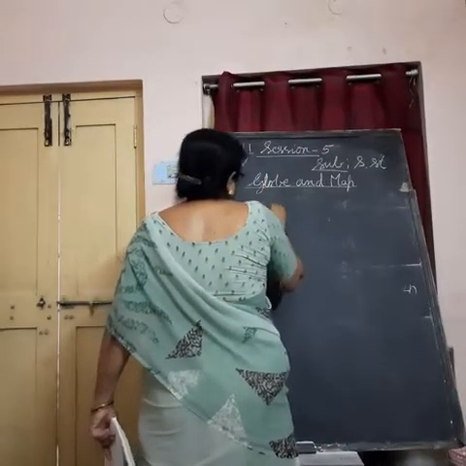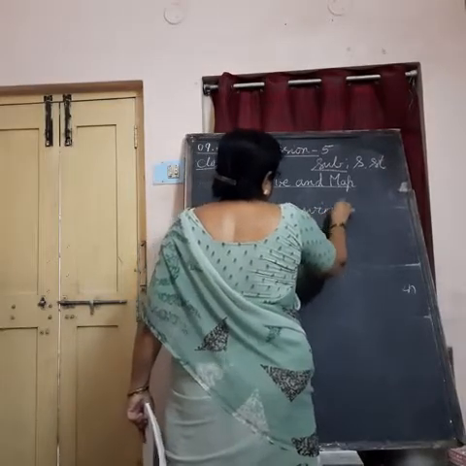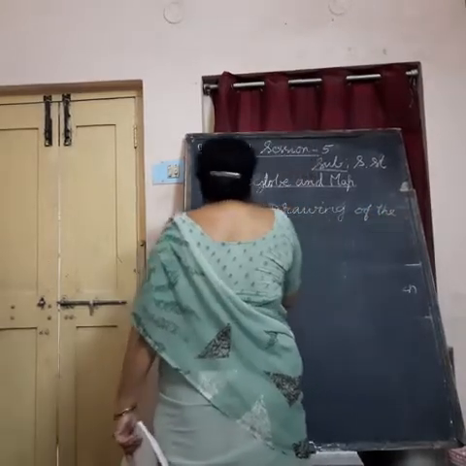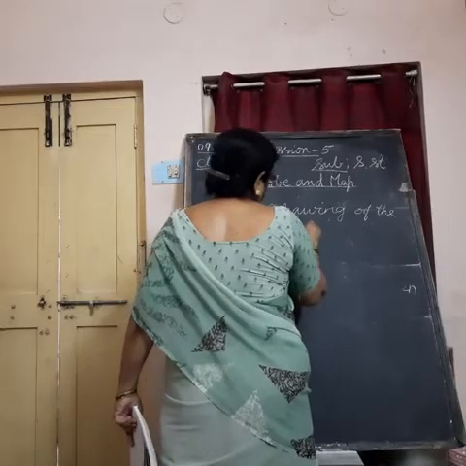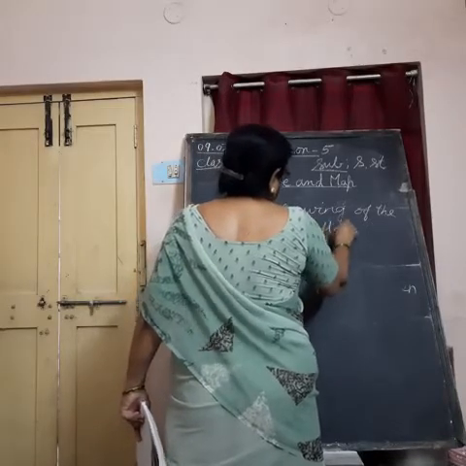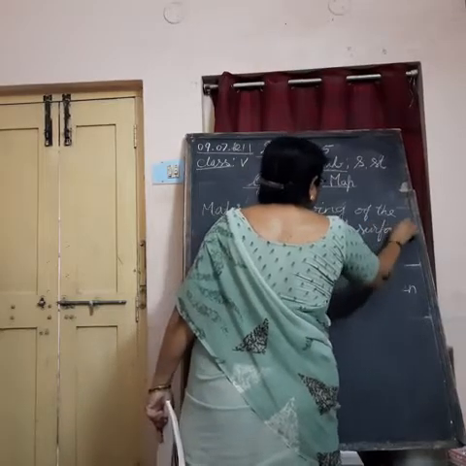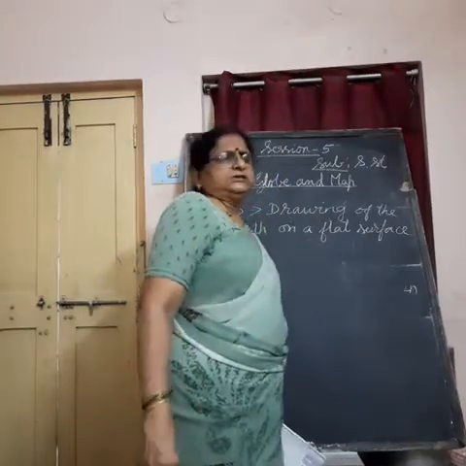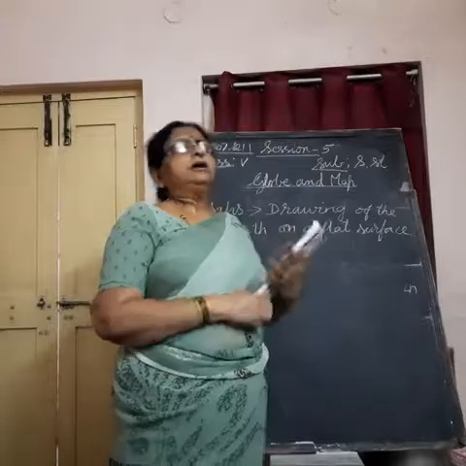Map is the drawing of the earth on a flat surface. The whole earth, yes, the whole earth, or part of it. You can see the whole earth, the world.